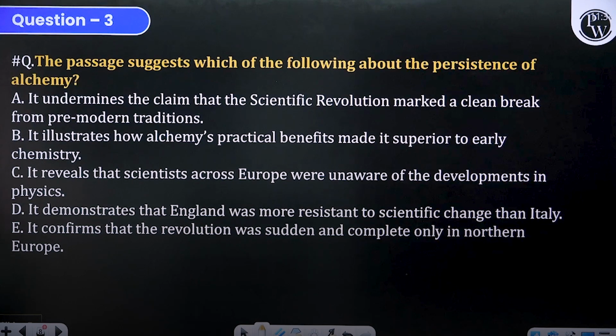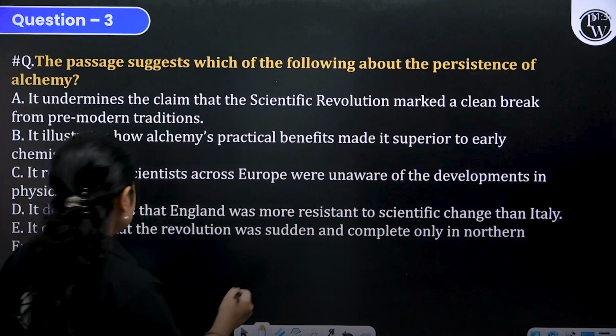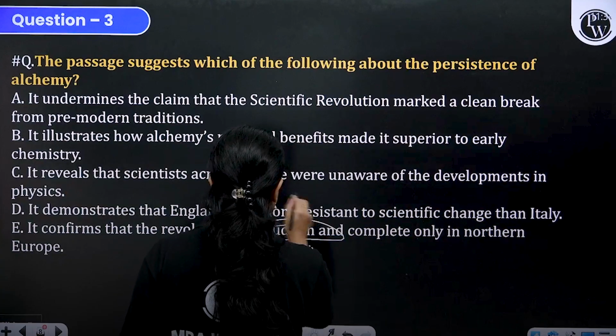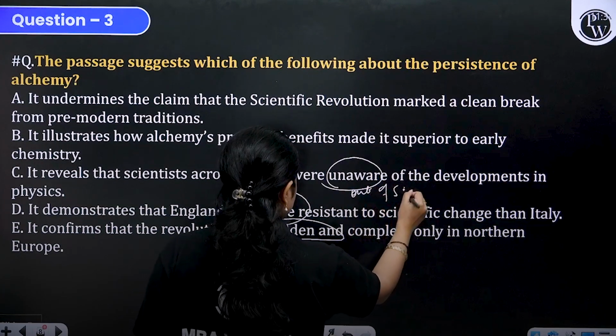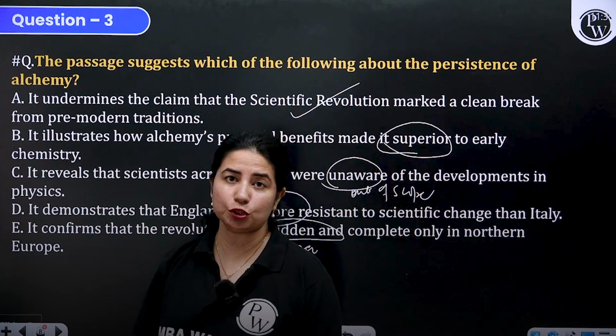Again, there is no comparison of superiority. It reveals scientists across Europe were unaware. No, contextually this is out of scope. Unaware of development of physics, we do not know. It demonstrates England was more resistant. Again, no such comparison. It confirms that revolution was sudden. This is a reversal, and it was not sudden, right? So we will go for A as the right choice.